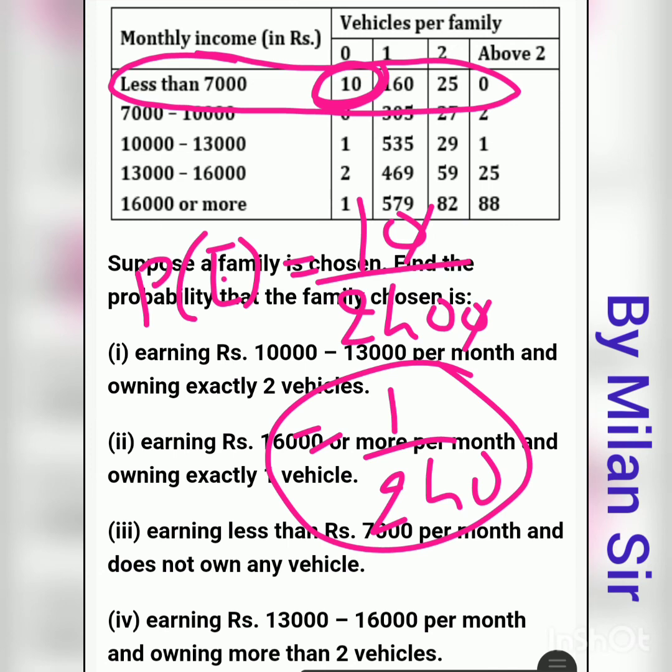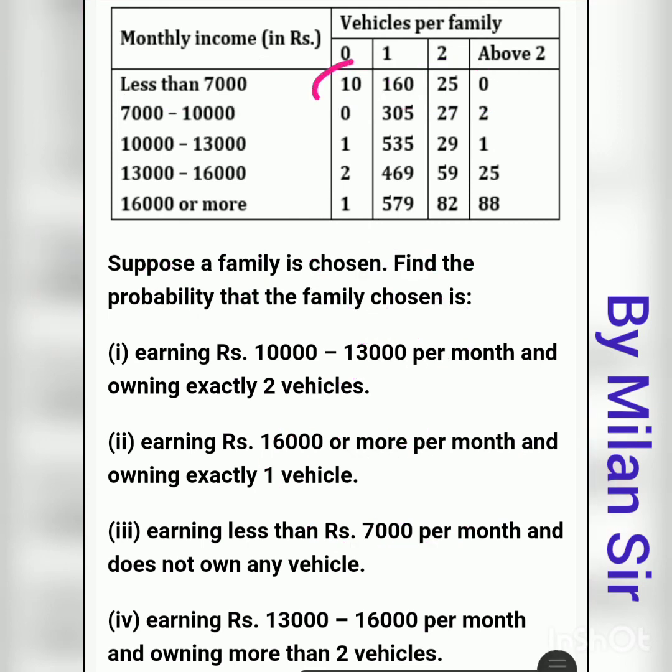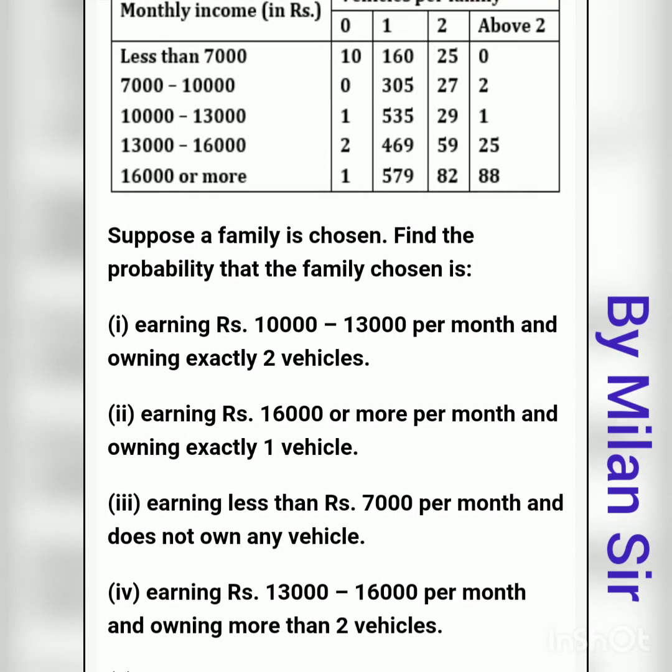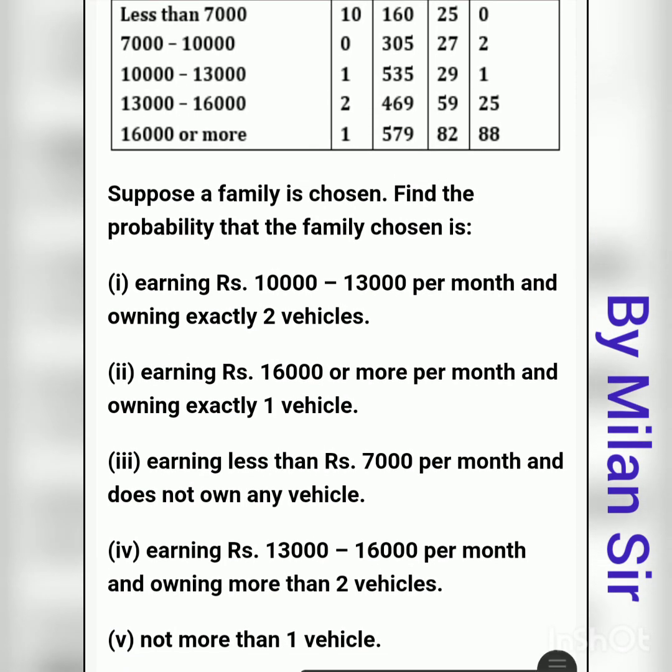Okay, numerator favorable outcomes, denominator total number of outcomes, it remains the same for all these questions, 2400. Here our favorable outcomes is 10, less than 7,000 and 0 vehicles, so 10 families are there. After that, question number 4, earning rupees 13,000 to 16,000 per month and owning more than 2 vehicles.